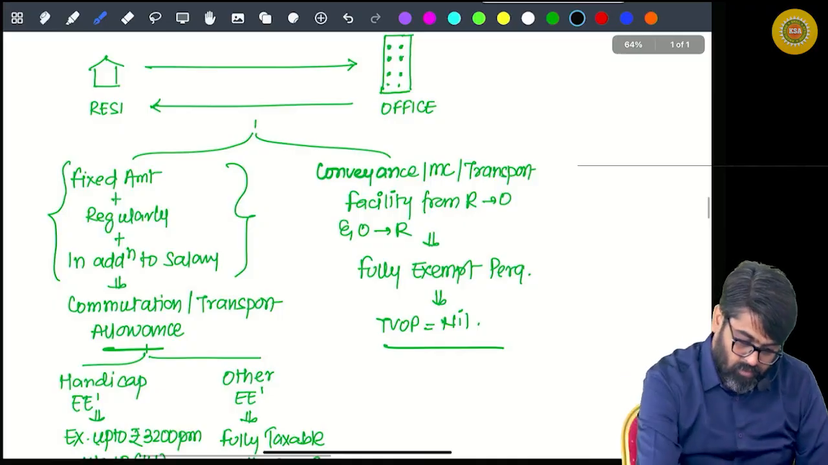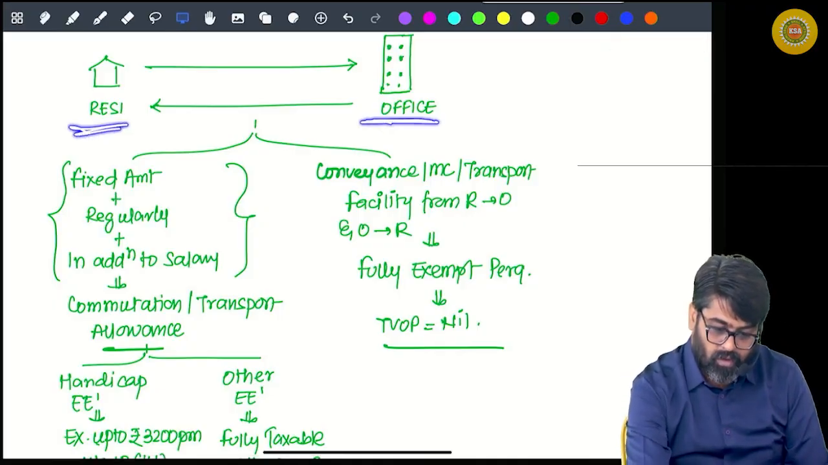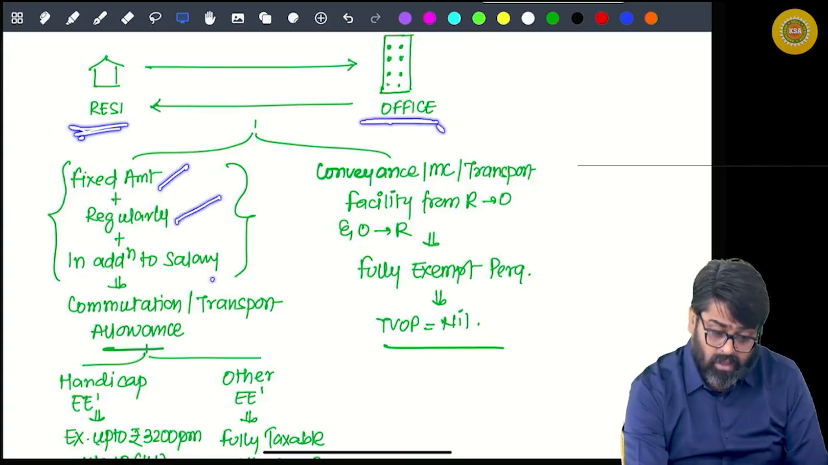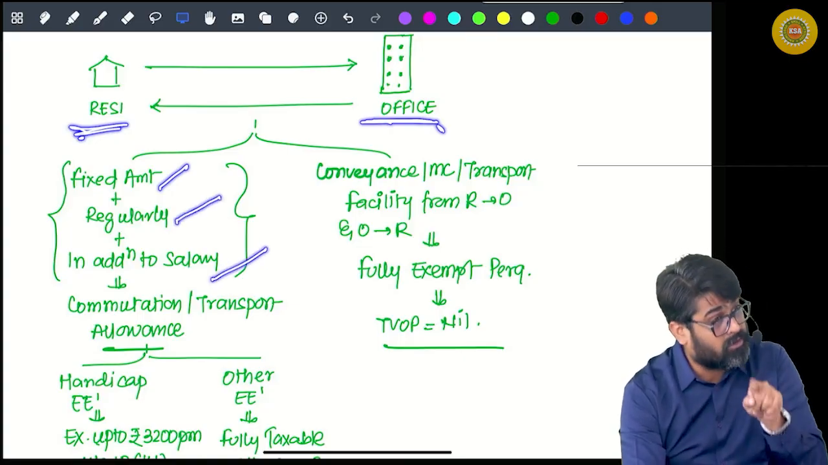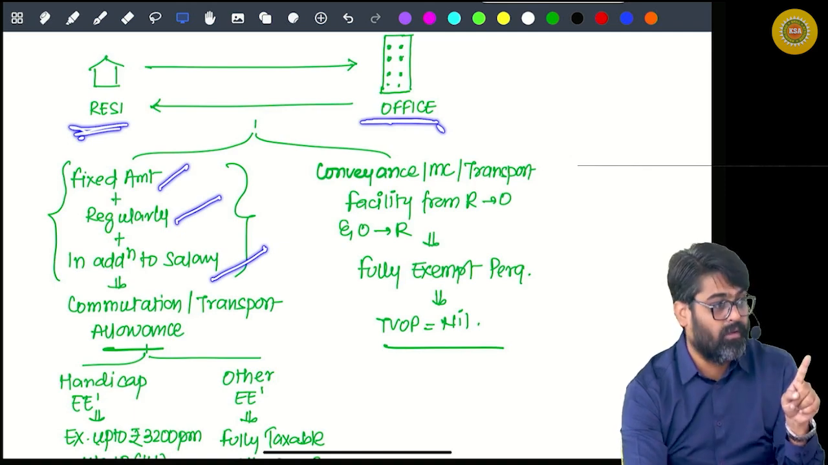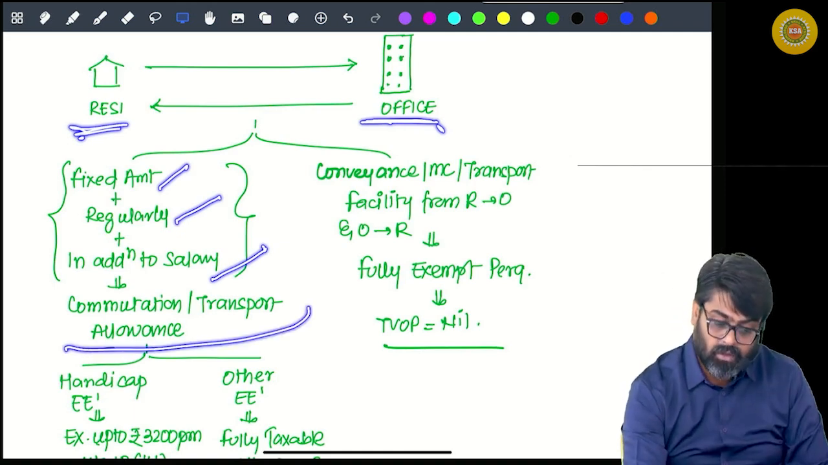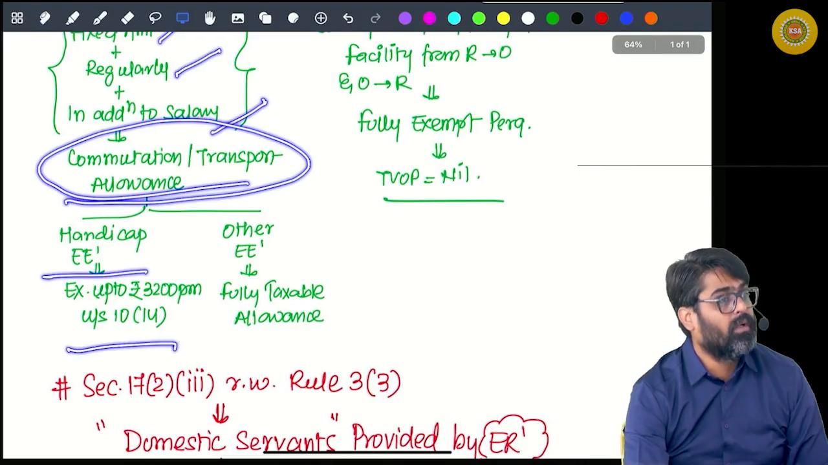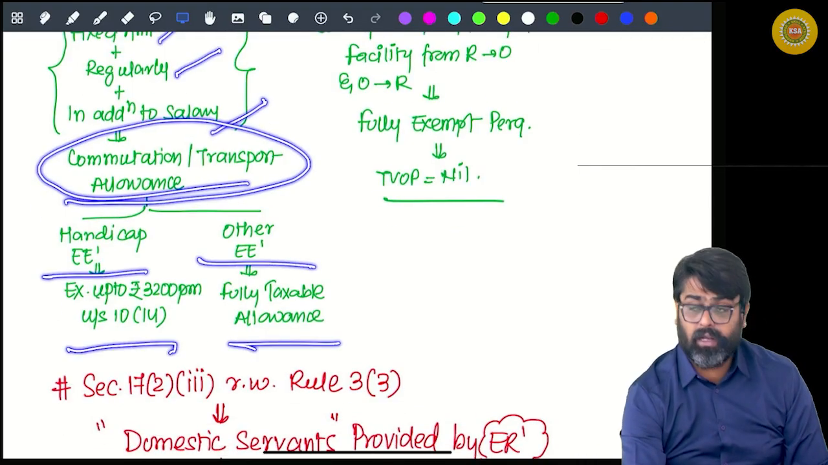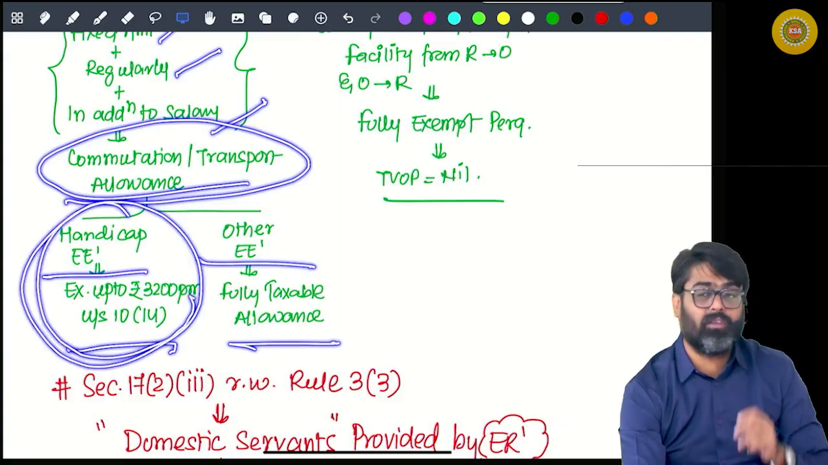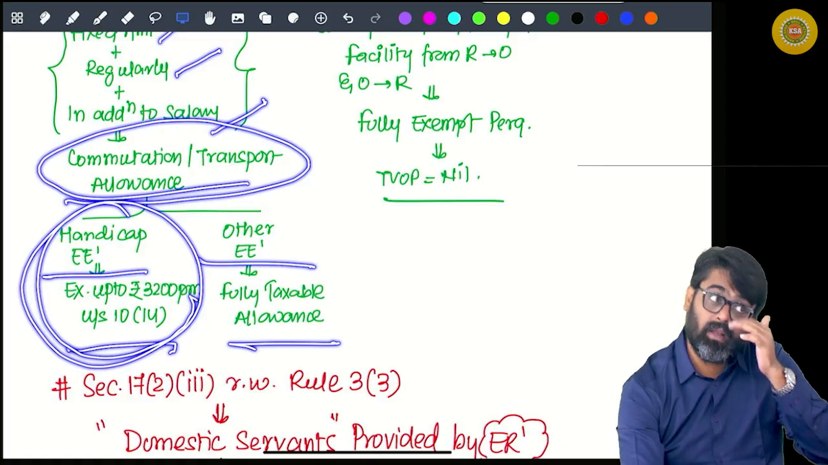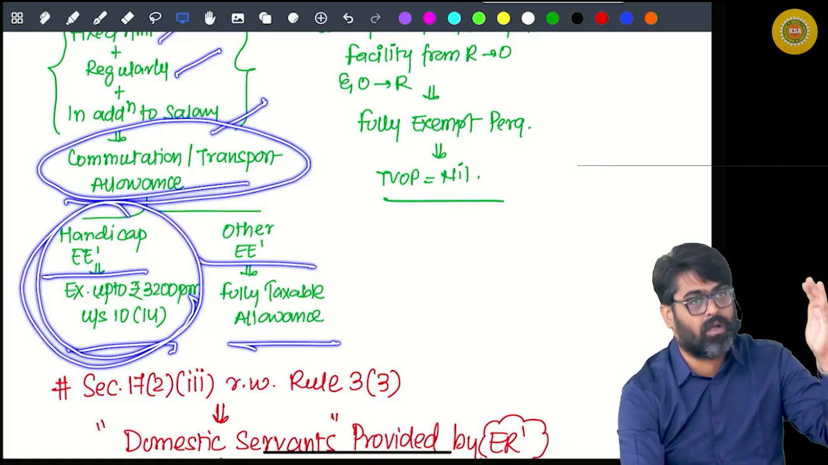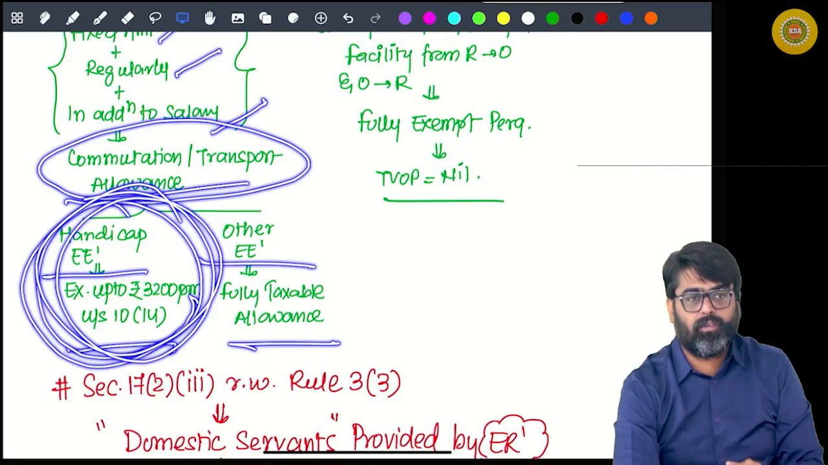Pay attention. What is this? A fixed amount given regularly in addition to salary, to meet the cost of travel from residence to office, is commutation or transport allowance. Given to a handicapped employee, it is exempt up to 3,200. Given to another employee, it will be fully taxable. Is this exemption given only if the assessee is following section 115BAC? No. Whether the assessee is following 115BAC or not, this will be exempt.